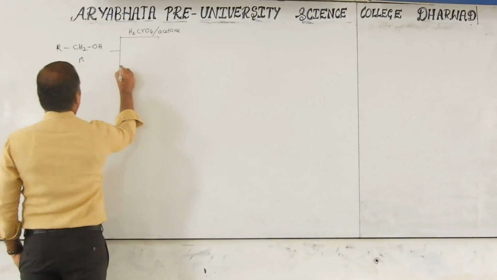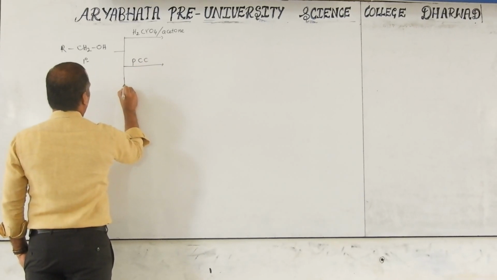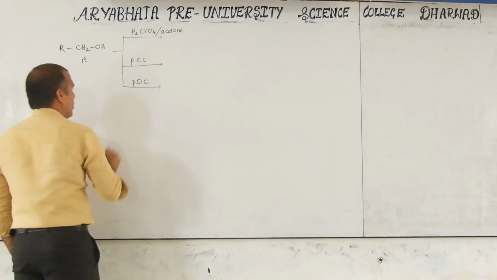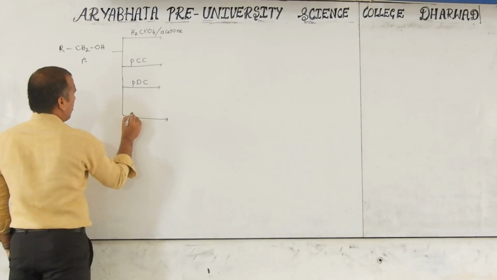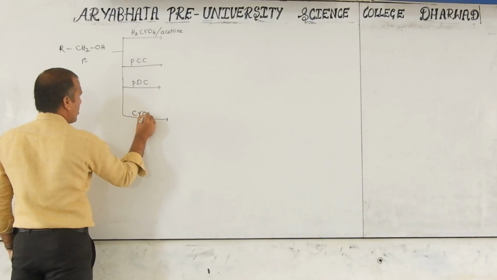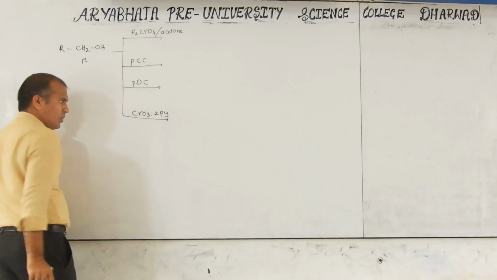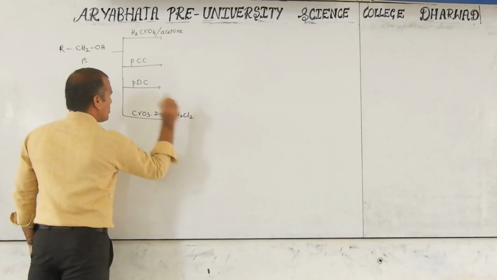Another reagent is PCC. Another reagent is PDC. Another reagent is Collins reagent, CrO3 with pyridine in CH2Cl2 solvent.